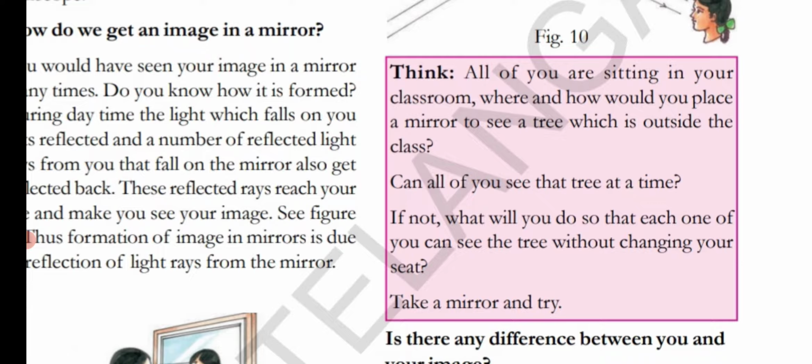At a time, if you want to see, we have to place the mirror in such a way that the incident ray from the tree should fall onto the mirror. That mirror should give the reflected ray onto your eyes where you could see the image of the tree in the mirror. If not, what will you do so that each one of you can see the tree without changing your seat? We have to change the mirror position. Then we could notice the tree.